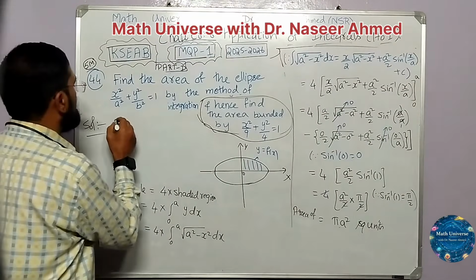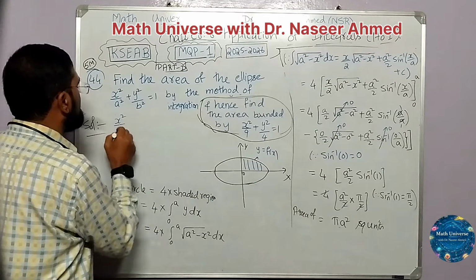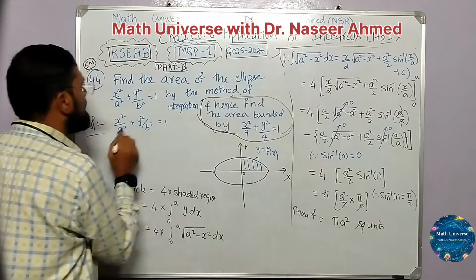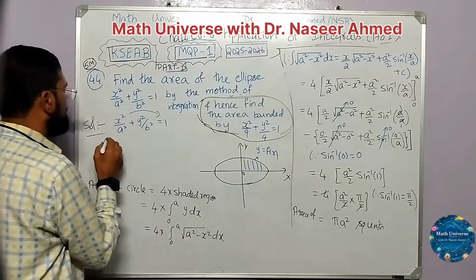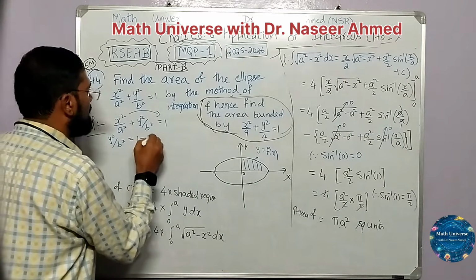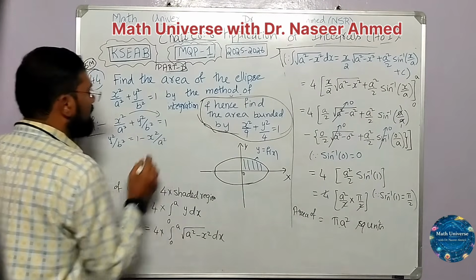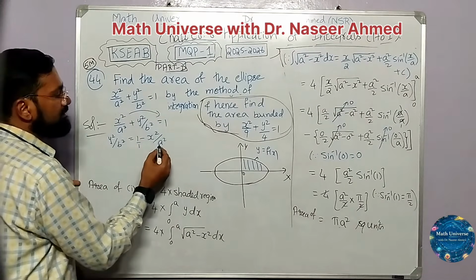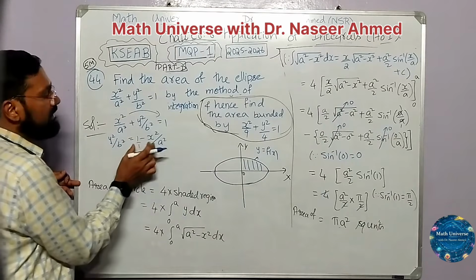Just see this. I'm writing the ellipse equation again, and then the sum of two terms you can transpose here. y square by b square is equal to 1 minus x square by a square. Here nothing is the denominator for 1, so it is 1 only. So the LCM of 1 and a square is a square, for the difference of two terms.